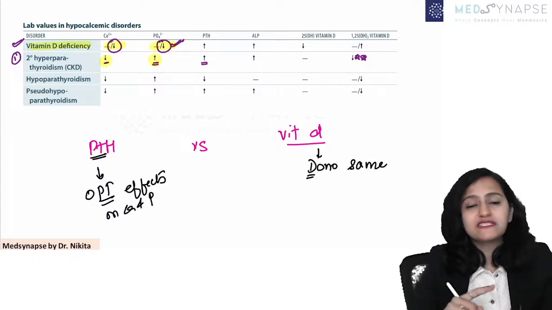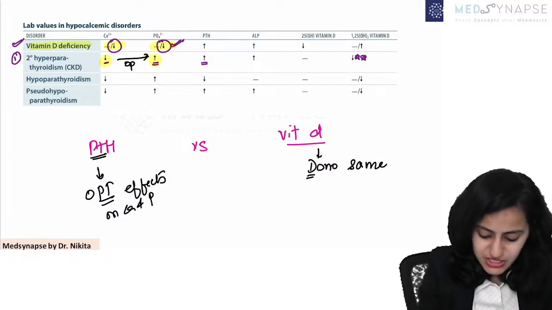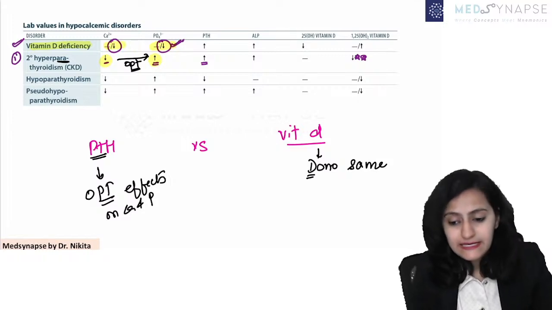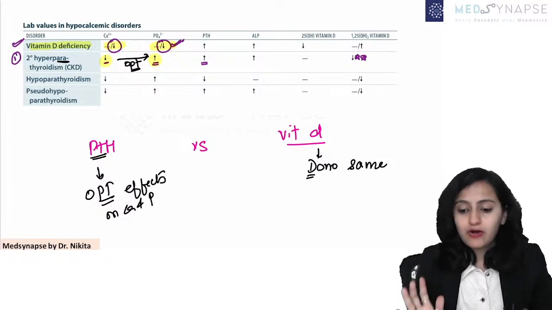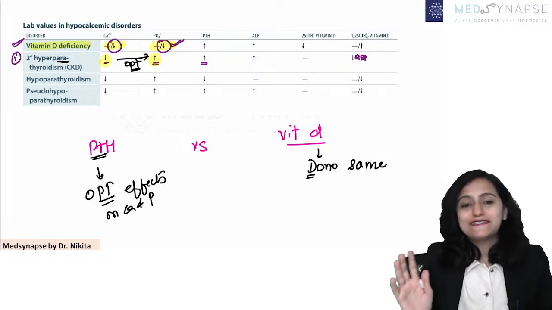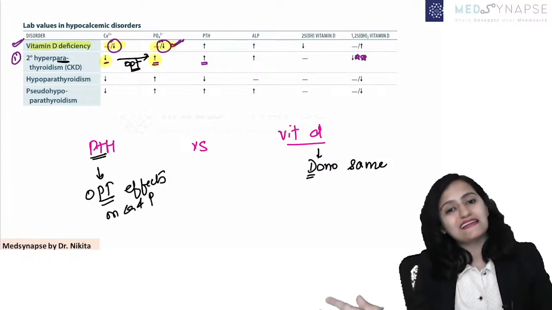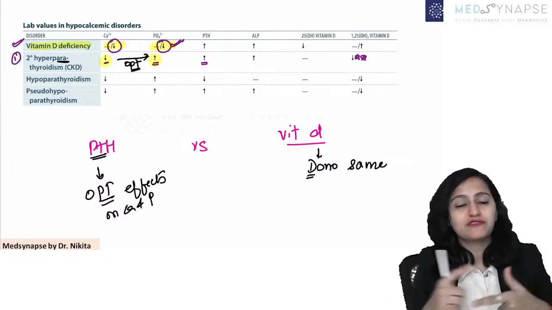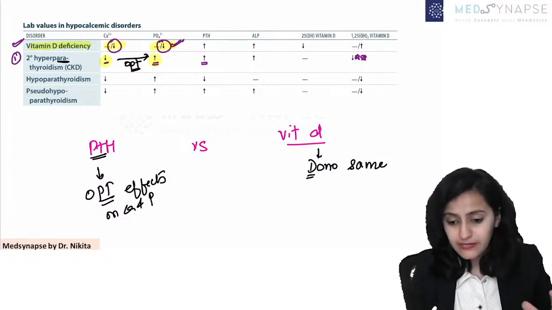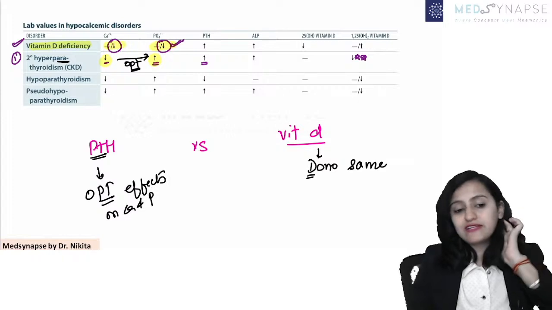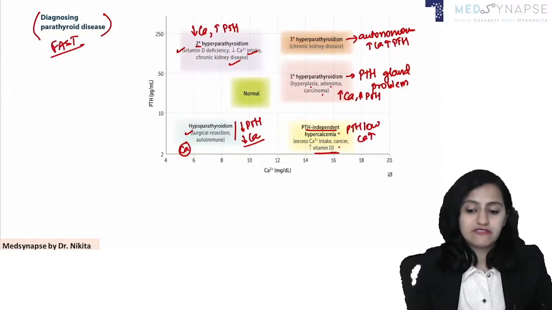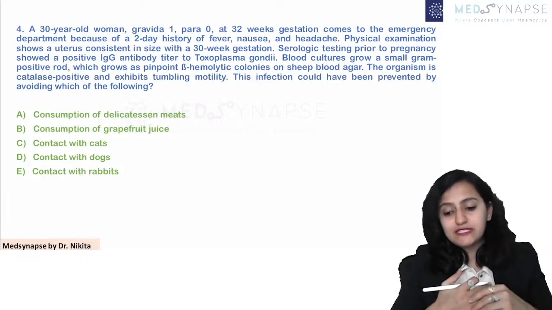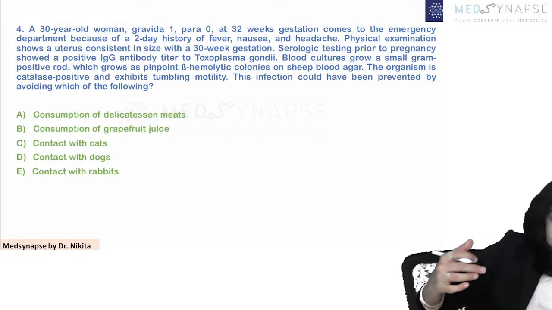If calcium is low but phosphorus is high, these are in opposite directions, and that is why this is a problem of parathyroid. This is not a problem of vitamin D. Is this clear with everyone? Got the concept here? Absolutely. So remember that in a vitamin D problem, calcium and phosphorus go together with vitamin D. In a parathyroid problem, calcium and phosphorus go opposite to each other. That is how you differentiate whether it is a parathyroid problem or a vitamin D problem. Right? Going on to the next question. This is your question number 4. Tell me, what do you think is the answer to this one now?